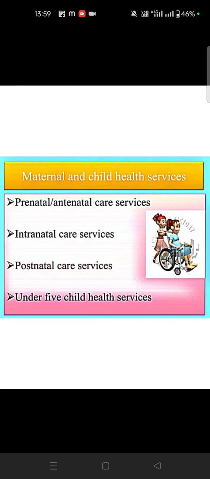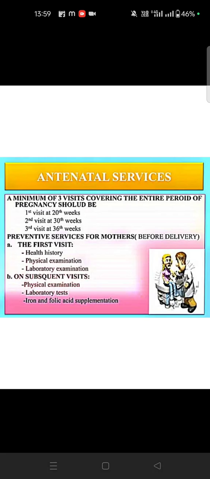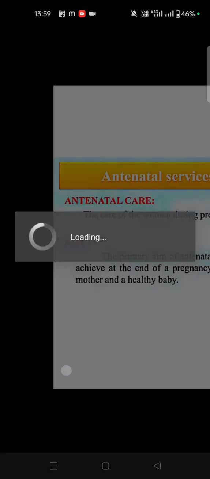So maternal and child services means prenatal, antenatal care services, intranatal care services, postnatal care services, and under-5 child health services. So this is all there. So antenatal service means first at 20 weeks, second at 30 weeks, and third at 36 weeks. So for the mother before delivery: health history, physical examination, laboratory examination, lab tests, and iron and folic acid supplementation we should do.